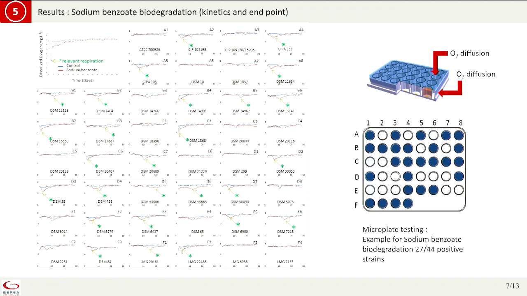For sodium benzoate, you can see that there is a competition between consumption of the substance, because the bacteria are able to use it, and the diffusion of oxygen. So you have to try methods to distinguish between the control and the assay.